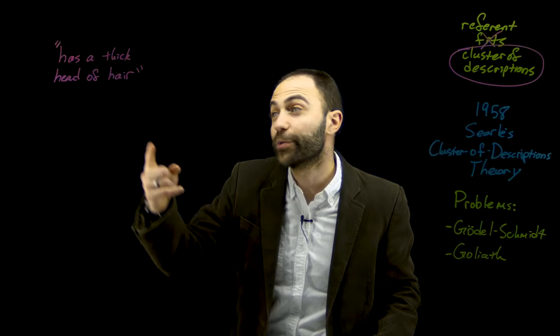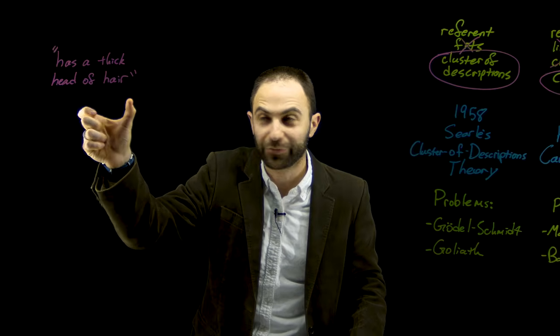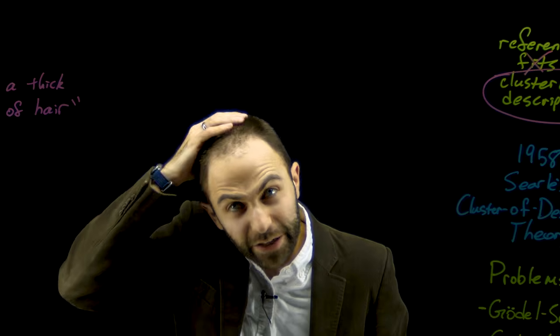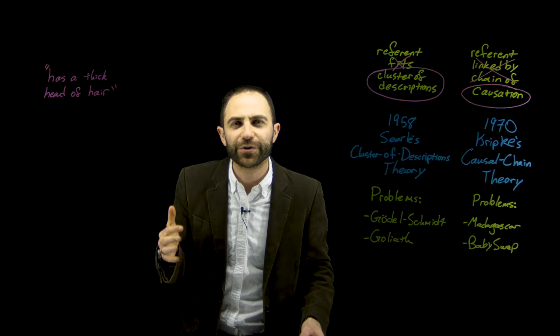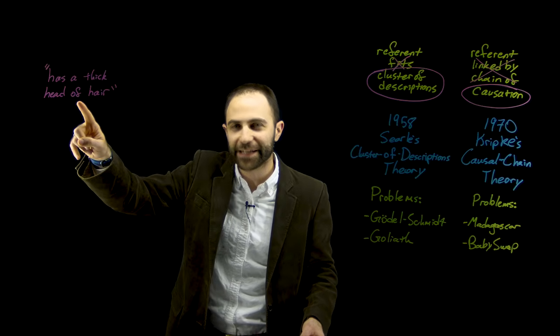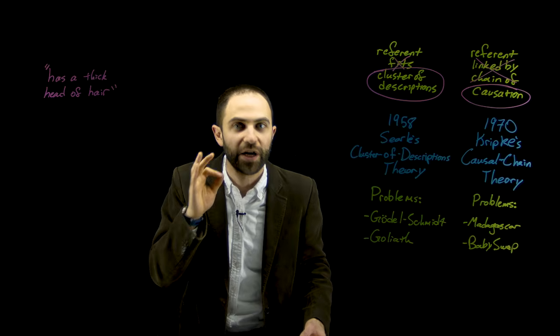To illustrate what's going on here, think about the description "has a thick head of hair." One way that someone could be related to this description is that they could fit it. They have this characteristic. They have a thick head of hair. I don't really anymore, but I'm sort of coming to accept it. However, there's this other way that someone could be related to this description. They could be the source, the causal source of that description.